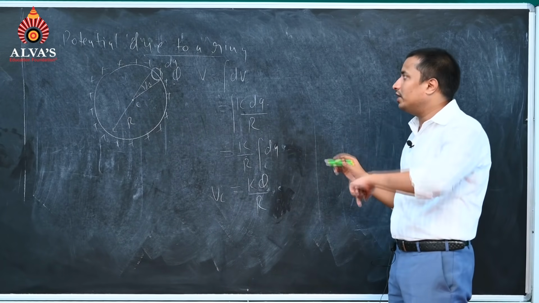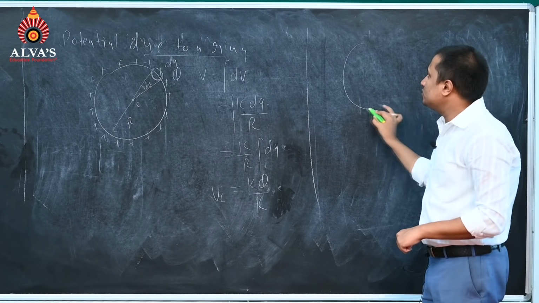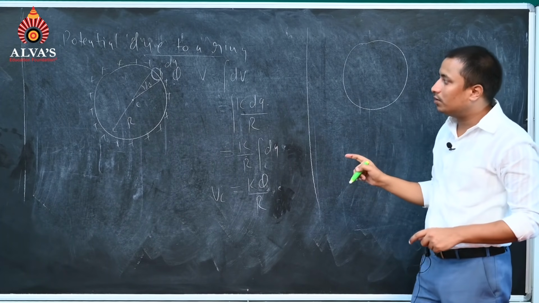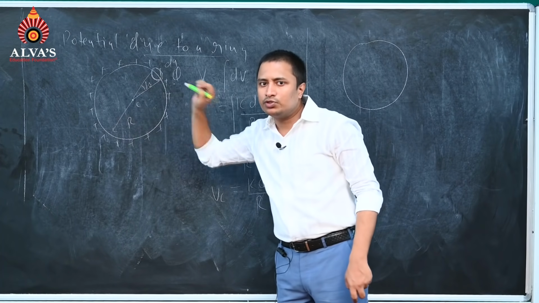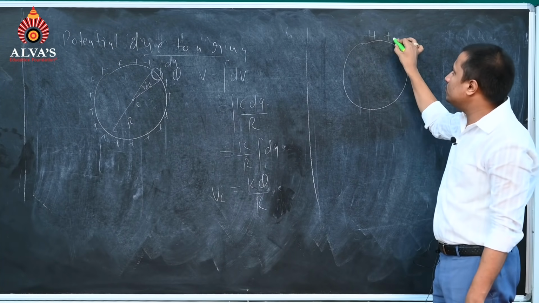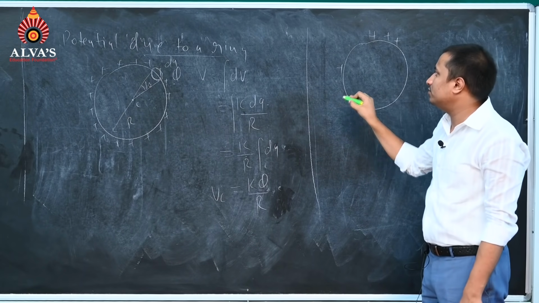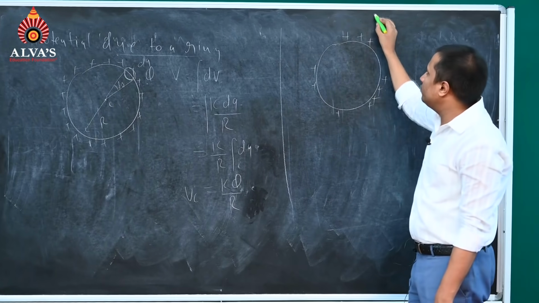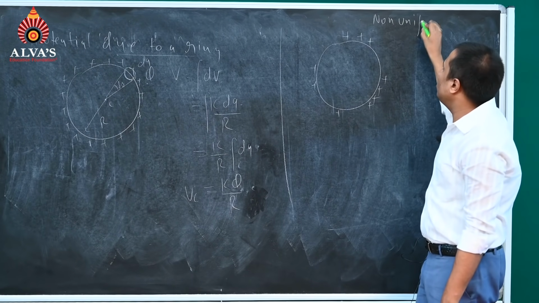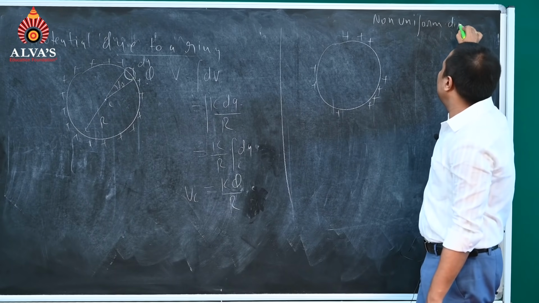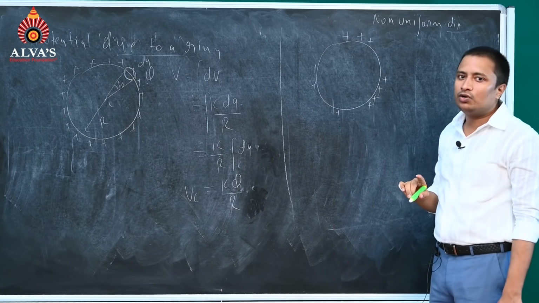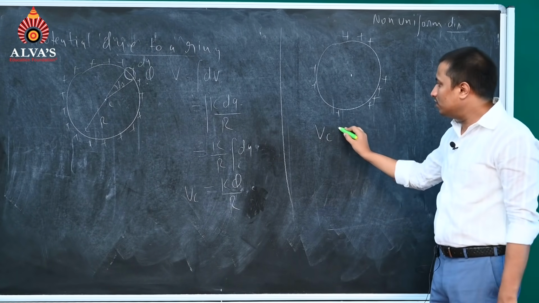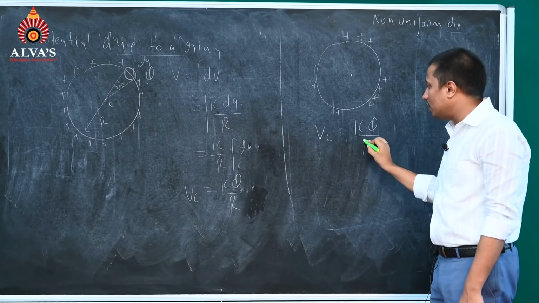Now see, there is a point behind it. If this charge distribution is non-uniform also, in this case charge distribution is uniform, but if this charge distribution is non-uniform, let us say here we have a larger charge, but here we have a smaller charge, here we have a larger charge again, it is non-uniform distribution. If charge is distributed non-uniformly, then also at the center, potential at the center will remain the same, kq by r. Why so?